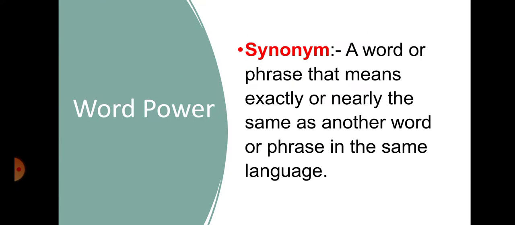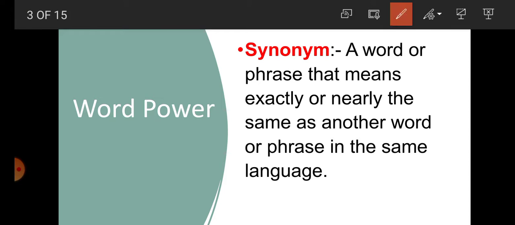Students, in our complete series of English grammar, today I am going to start a new topic, that is word power. In word power, today I am going to explain synonyms and give some examples of synonyms.